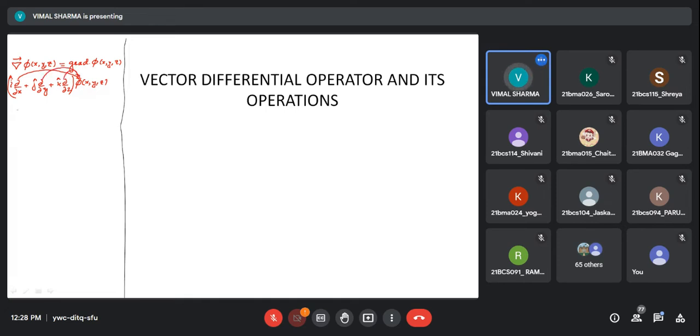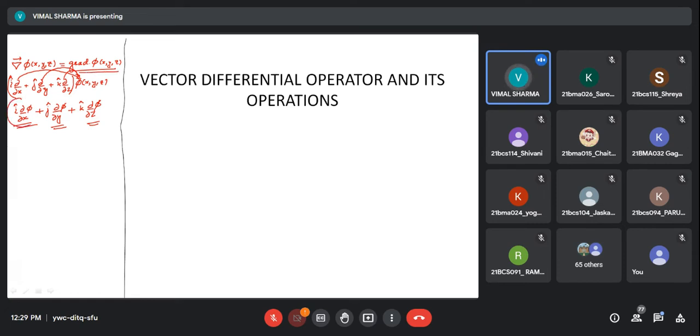So I can expand and write how we do this operation. This is i cap, partial derivative of the scalar field with respect to x, plus j cap partial derivative of the scalar with respect to y, and k cap partial derivative of the scalar field with respect to z. Now you see what you get. You get these three components of the gradient of phi, or gradient of the scalar field.